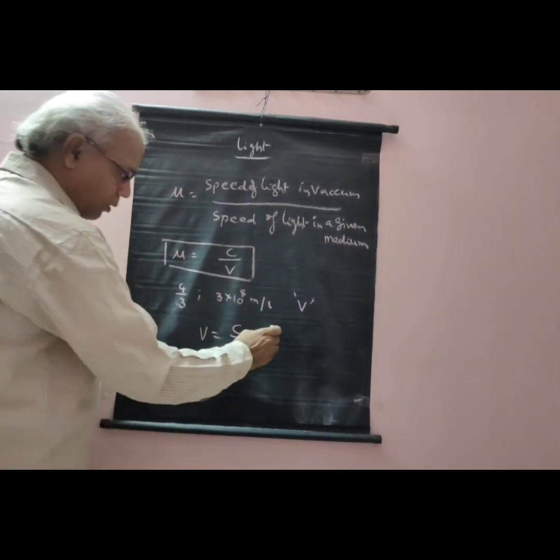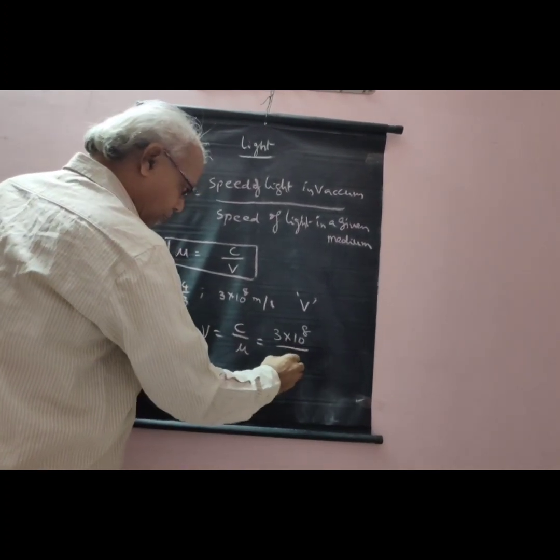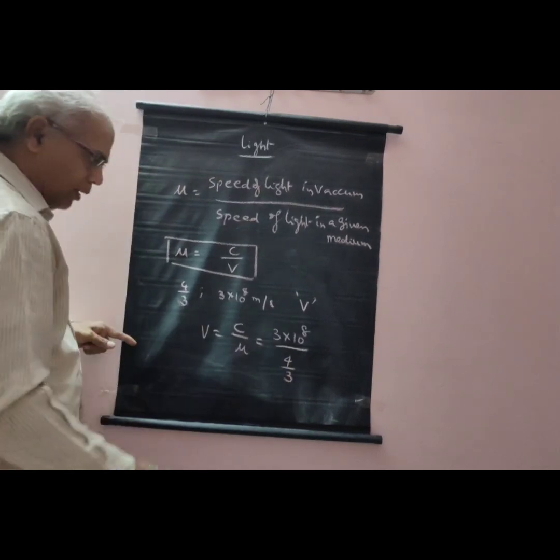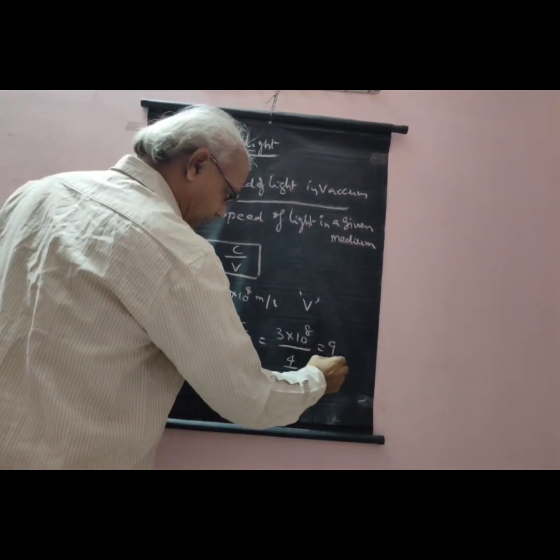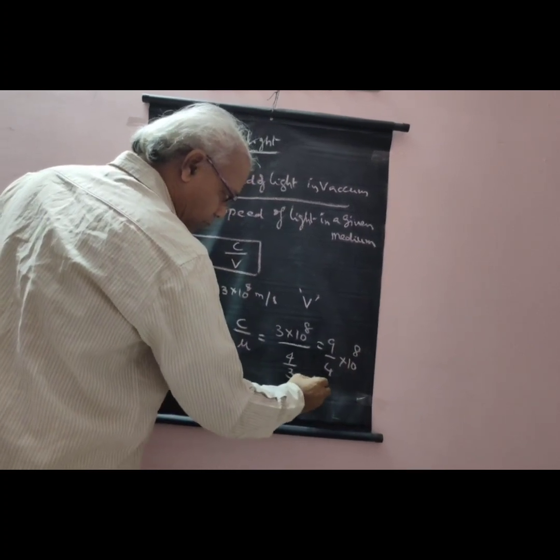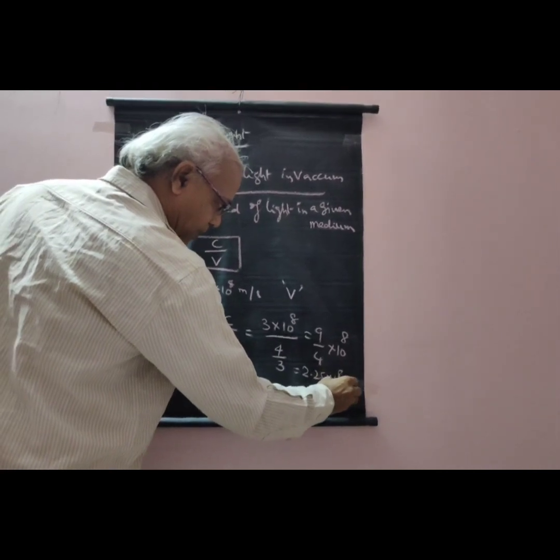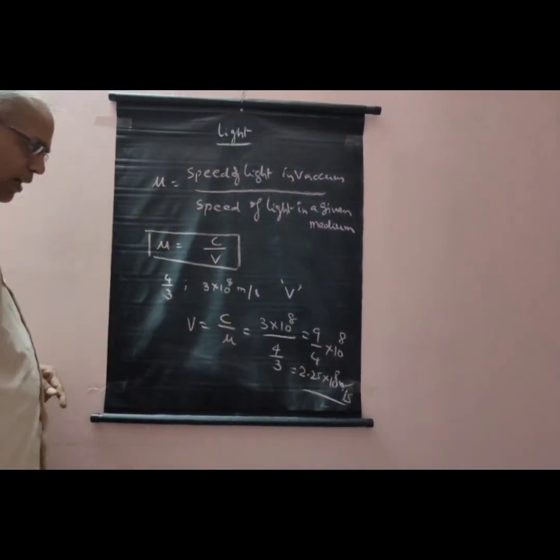That is equal to 3 × 10^8 divided by 4 by 3, which is 9 by 4 × 10^8, that is equal to 2.25 × 10^8 meters per second. It is the speed of light in water.